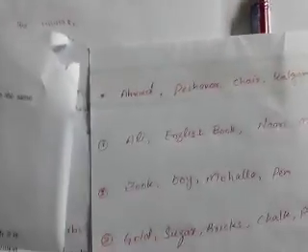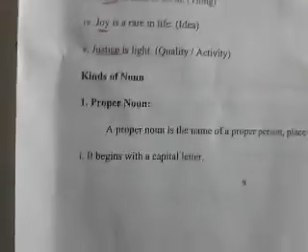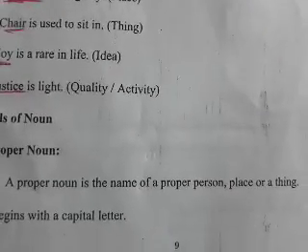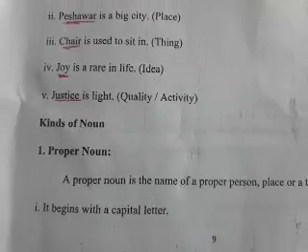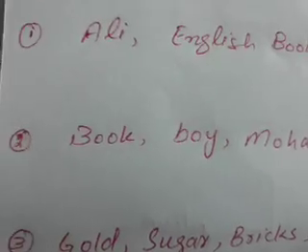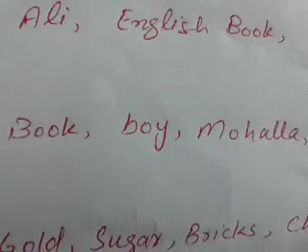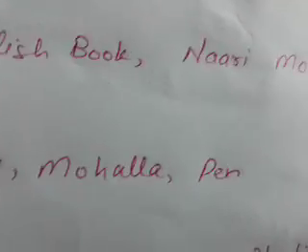So students, it was a proper noun, the name of a particular person, place. A proper noun is the name of a proper person, place or a thing. It begins with a capital letter and we do not use an article with it. Here students, look at a few more examples. Book, boy, mohalla, pen, etc.